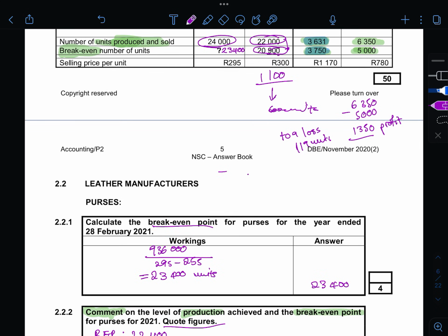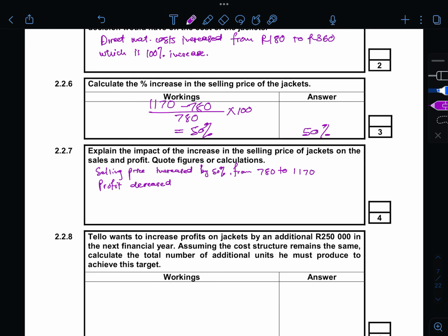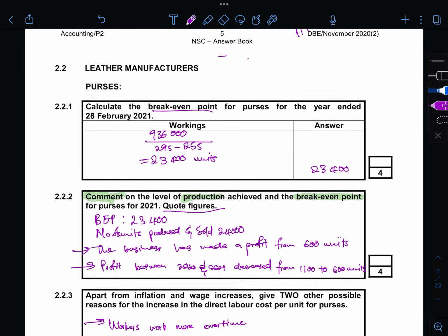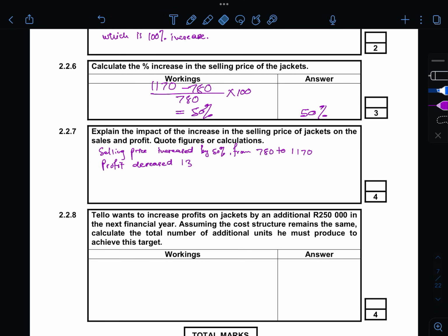So profit decreased from 1350 units to a loss of 119 units. Okay, so that's where you quote figures.